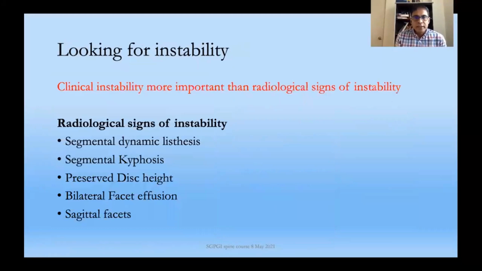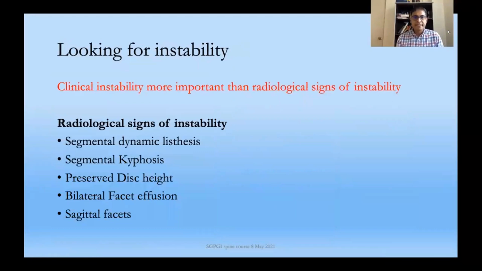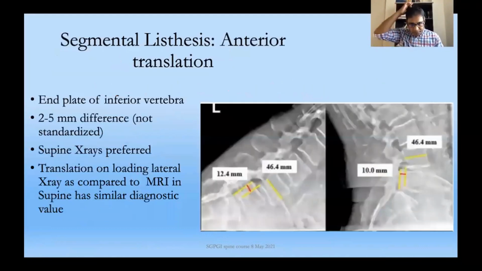Now, what are the radiological signs of instability? The chief among them would be five signs, one of which is segmental dynamic listhesis, segmental kyphosis, when the disc height is preserved, bilateral facet fusion, or sagittalization of facets. I will just deal with them one by one. So, segmental listhesis is relatively straightforward.